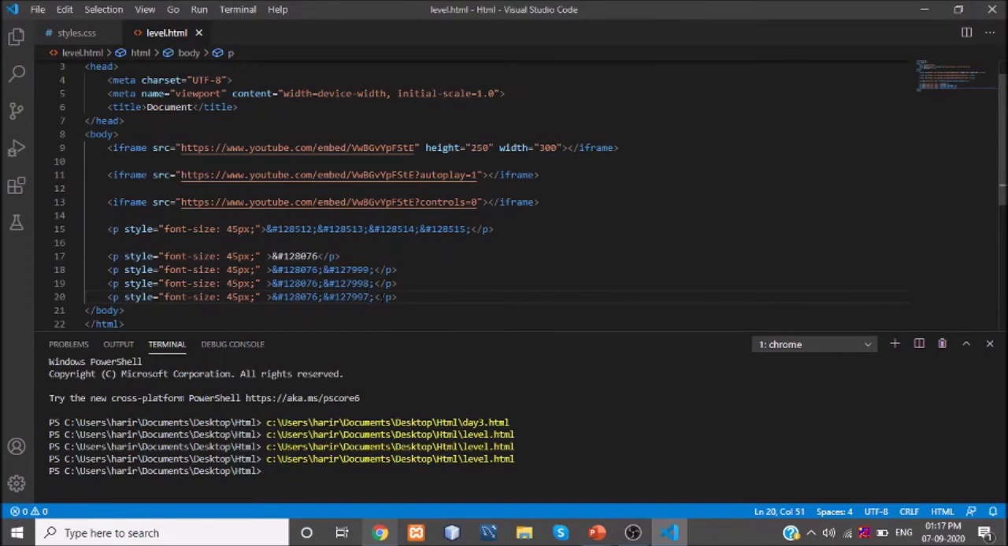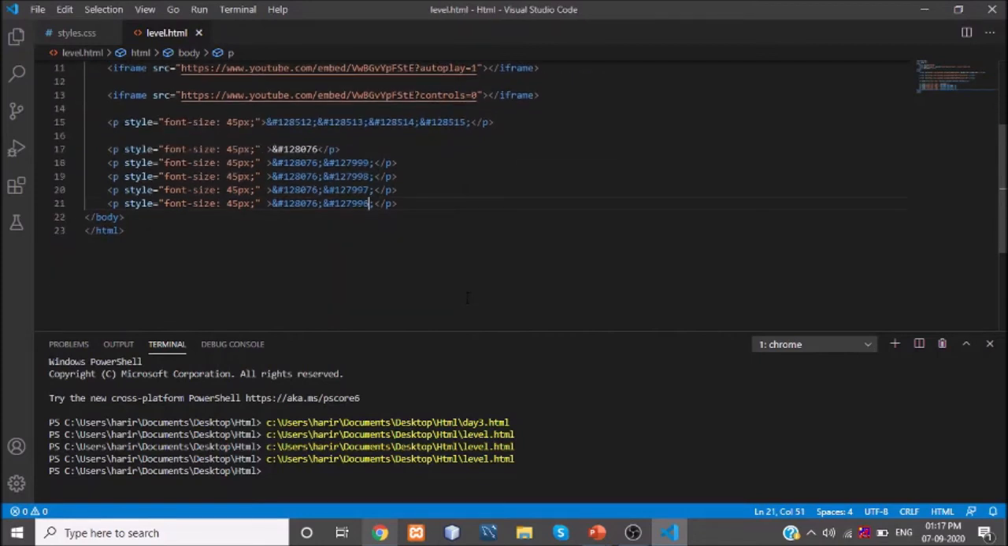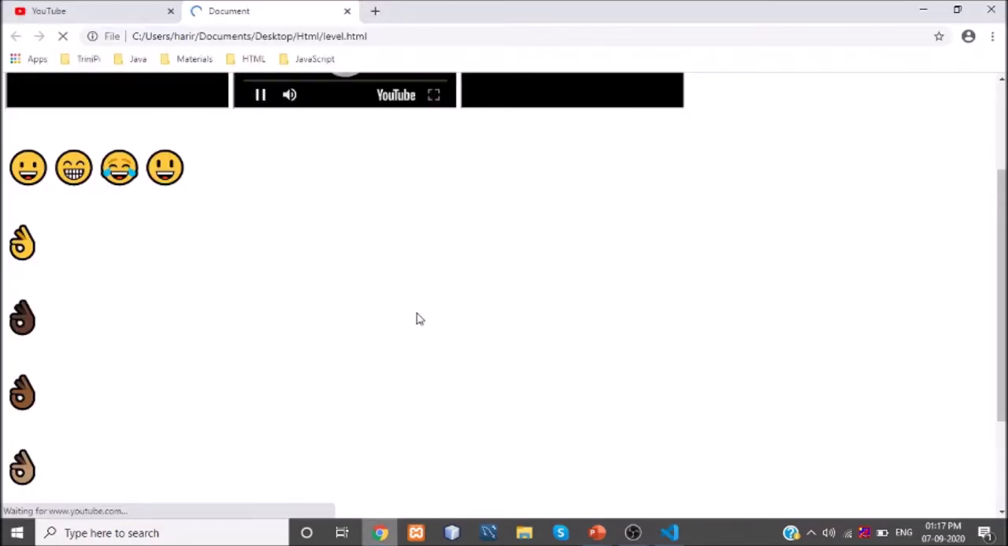Then again let me replicate. Instead of 7 I am giving 6. You can give up to 5. Let's see how it is replicated. See, these are the different colors, the same as what we have displayed in WhatsApp, right? Hope you guys are able to understand.